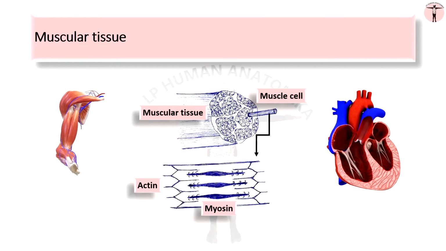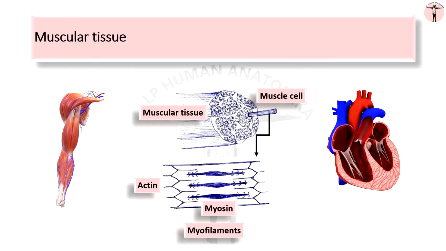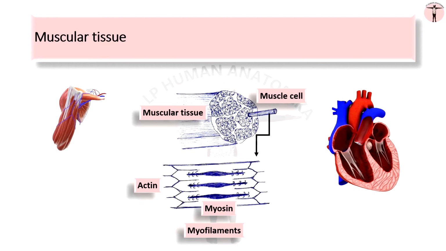These proteins are filamentous in nature and hence are called myofilaments. The main function of the muscle is contraction for performing mechanical work like locomotion, movements of the hand, facial expression, pumping action of the heart and peristaltic movement of the intestines.